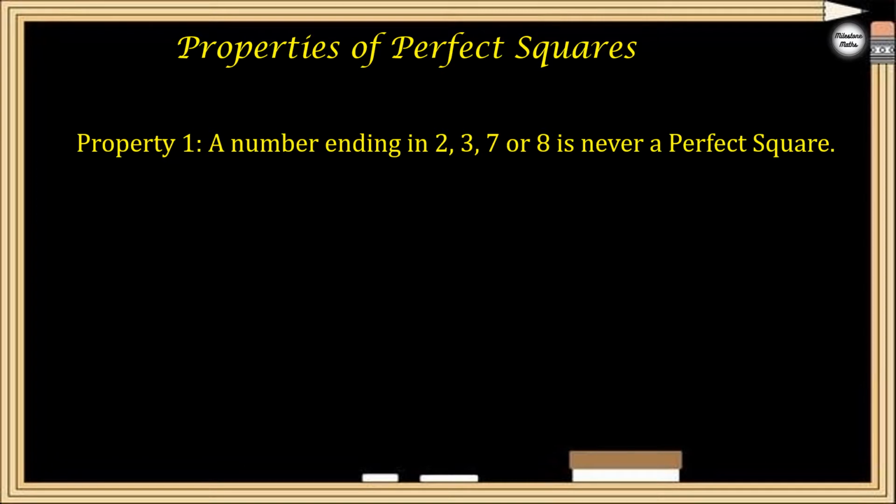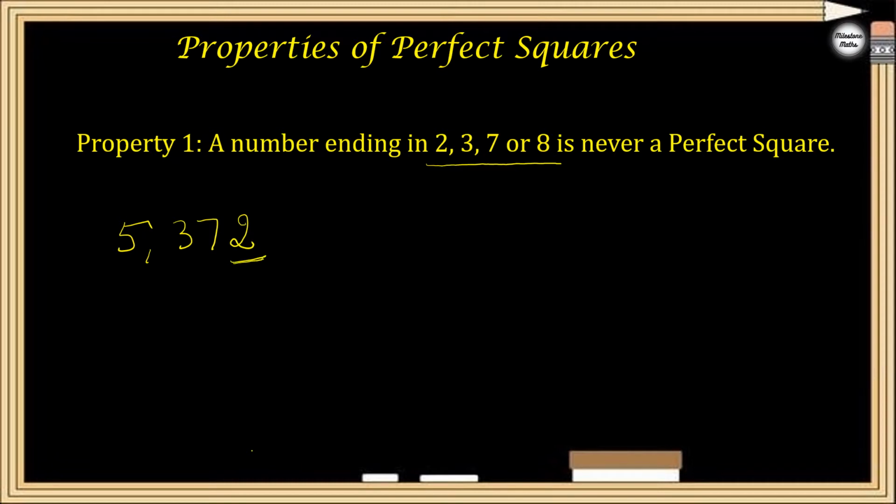A number ending in 2, 3, 7 or 8 is never a perfect square. It means any number, however big it is, 2 digit, 3 digit, 4 digit, if the ones place digit is either 2, 3, 7 or 8, it will never be a perfect square. Let me take one example. Suppose a number 5372. The ones place digit is 2, so it cannot be a perfect square.